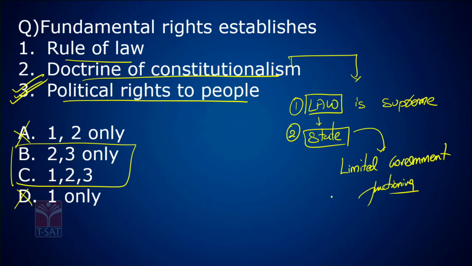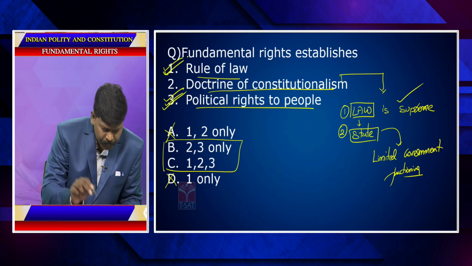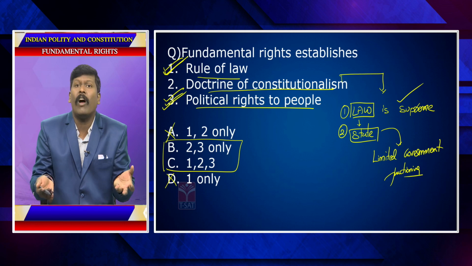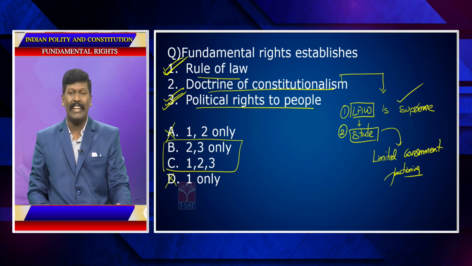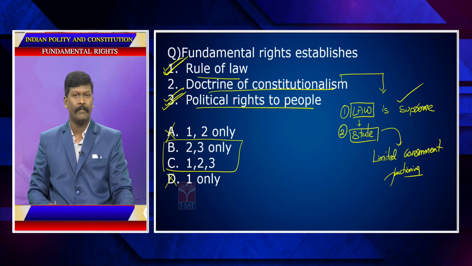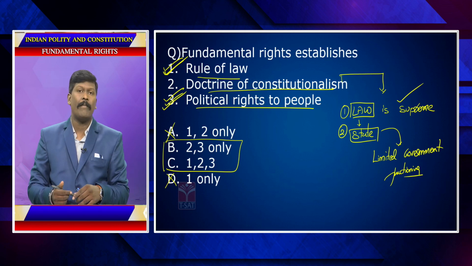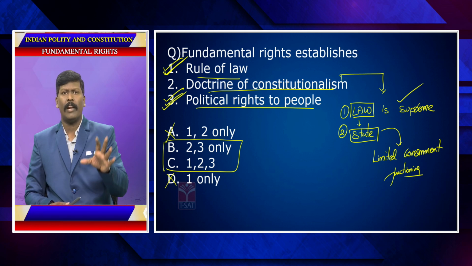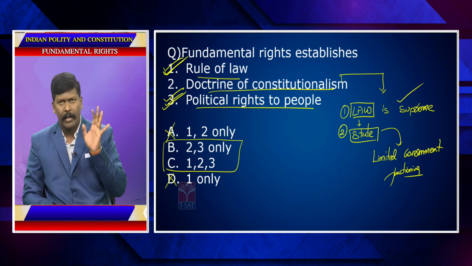Now, look at this carefully. Law is supreme. What is law is supreme? Rule of law. Rule of law is nothing but law is supreme. In any country where there is rule of law, in that country, law is supreme. Now, what is the second one? Now, imagine there are fundamental rights. Law. Constitution is the primary law.